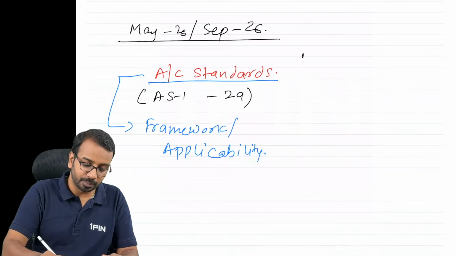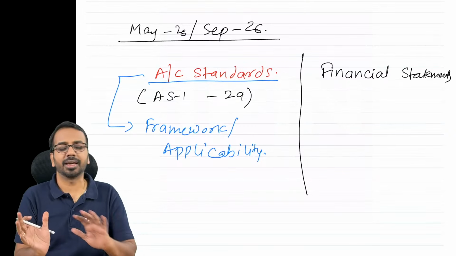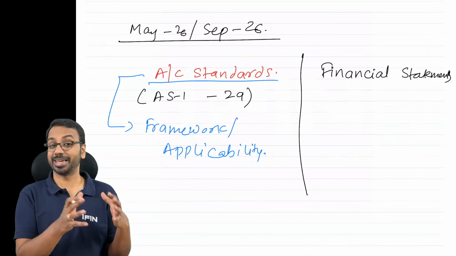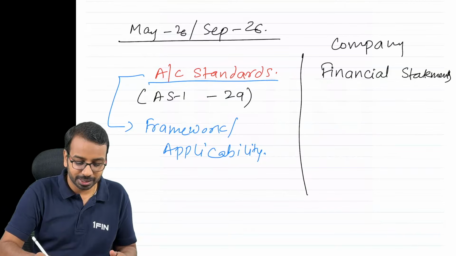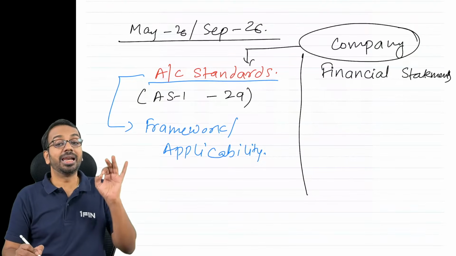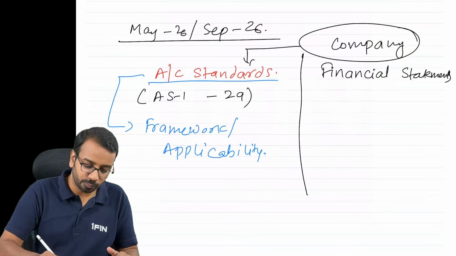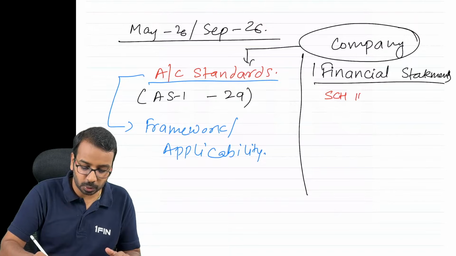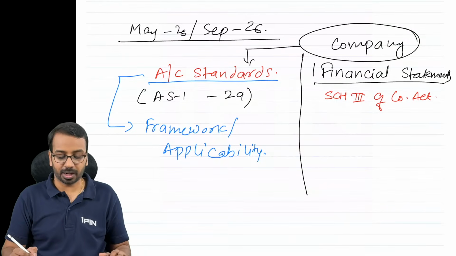The second part of the syllabus is to do with financial statements. Now, when we talk about financial statements, see, all of you have prepared final accounts of sole proprietors and partnerships when you learned in CA Foundation, right? Now we are moving one level up and we will talk largely about companies, and even accounting standards we will largely be referring to from the point of view of a company. All right. So we have financial statements. Now, these financial statements have to be prepared as per something called Schedule 3 of the Companies Act. So that is one important part of the syllabus.